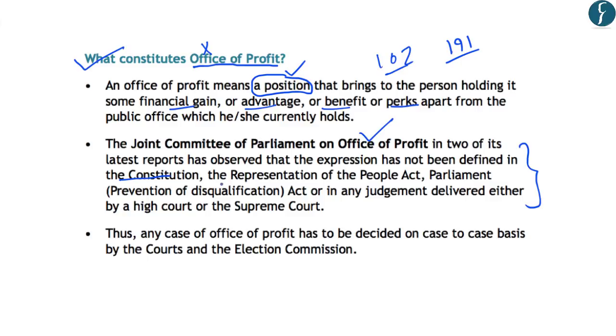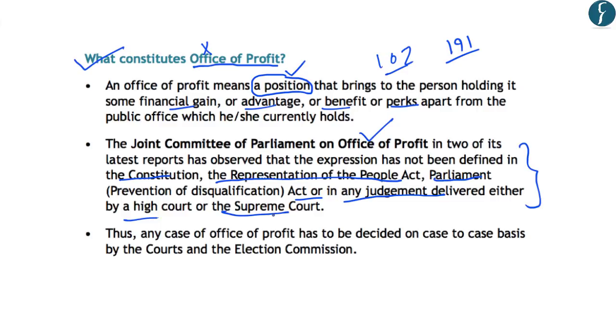It has also not been defined under the Representation of People Act and also under the Parliament Prevention of Disqualification Act, etc. Further, it has also not been defined in any judgment delivered either by a High Court or the Supreme Court, and that makes it ambiguous and it is being utilized by various state legislative assemblies to their advantage.